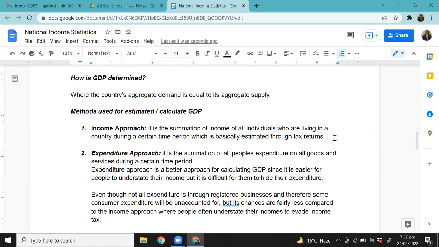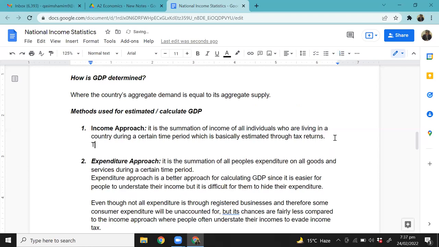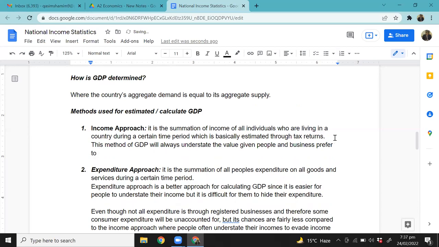But there's a small problem. People understate their income to avoid taxes, and therefore this method of calculating GDP will always understate the value when people and businesses prefer to understate incomes to avoid taxes.